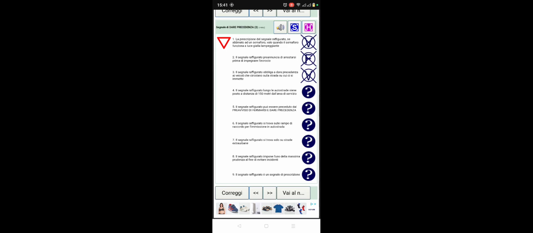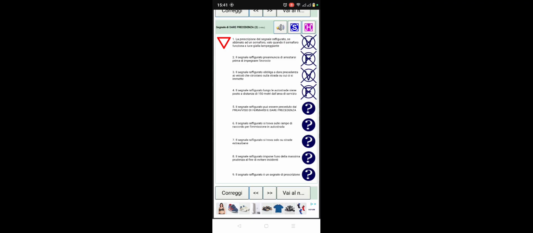Number 4. Il segnale raffigurato, this sign figure, lungo le autostrade viene posto a distanza di 150 metri dall'area di servizio. So along the autostrada it is placed 150 meters from the service area. No, it's false.